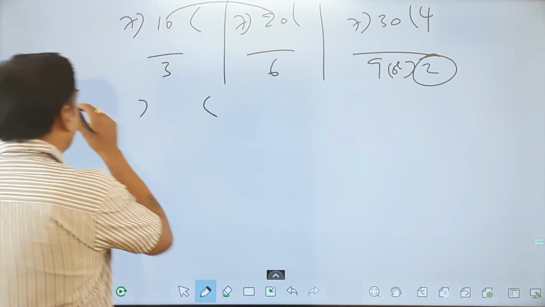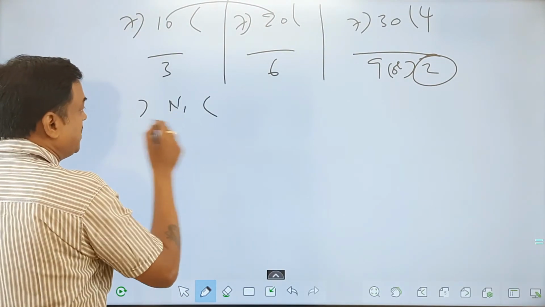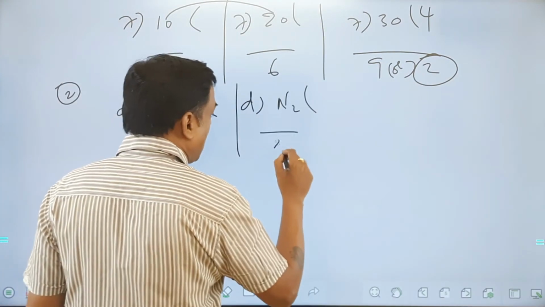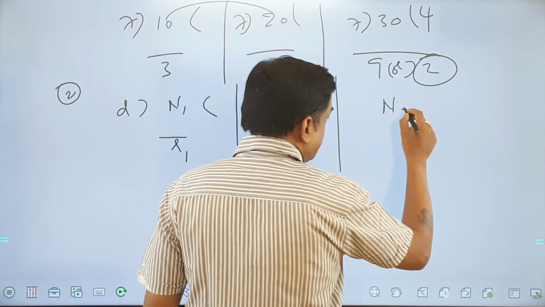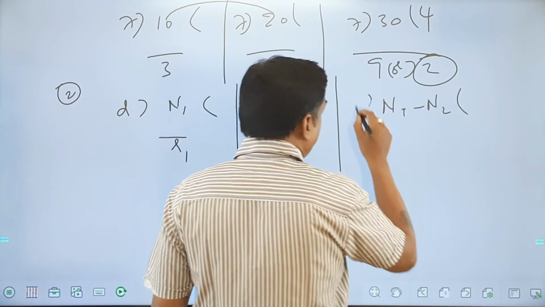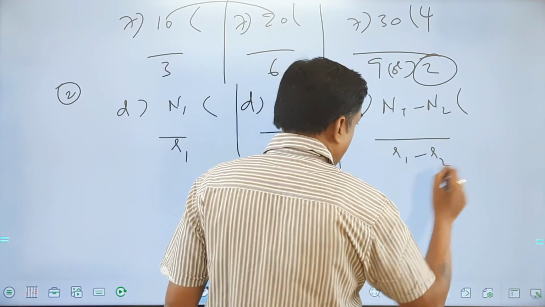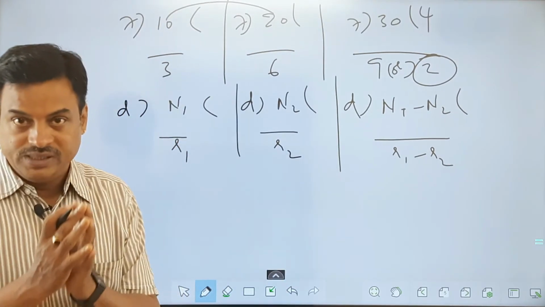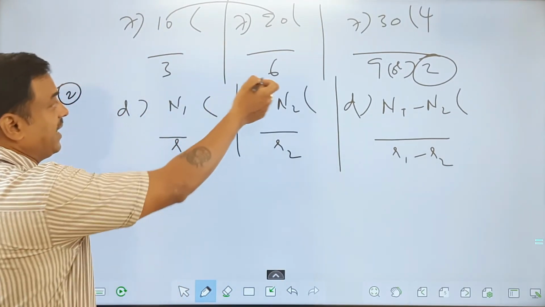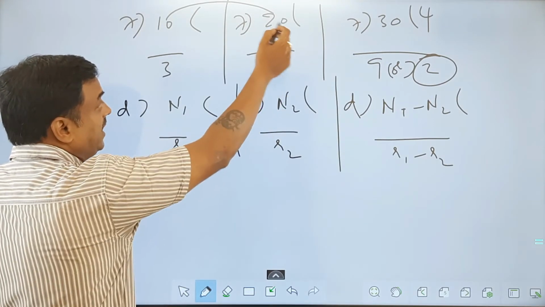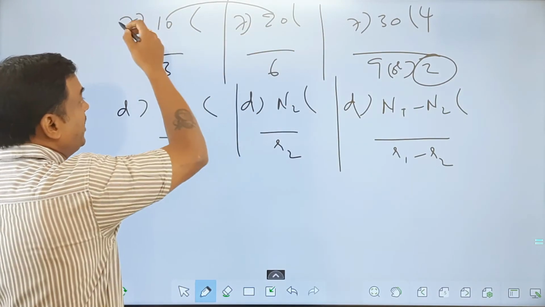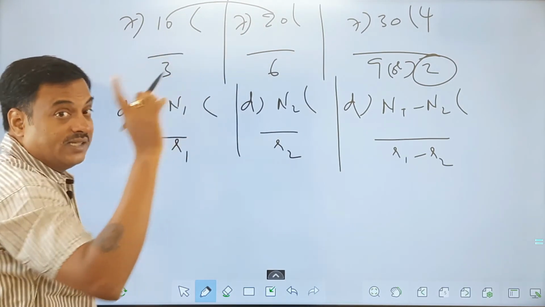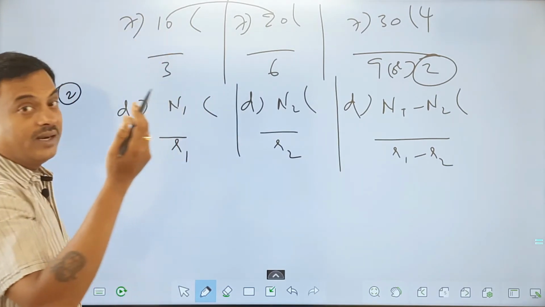Similarly, the second point, point number 2: if n1 is divided by d, remainder is r1, n2 is divided by d, remainder is r2, then the difference n1 minus n2 divided by d, remainder is r1 minus r2. So the sum of the numbers will give you the sum of the remainders, the difference of the numbers will give you the difference of remainders. You can try this. 20 divided by 7, remainder is 6, 10 divided by 7, remainder is 3, the difference of these two numbers, 20 and 10, is 10, so 10 divided by 7, ultimately remainder is 3, which is 6 minus 3.